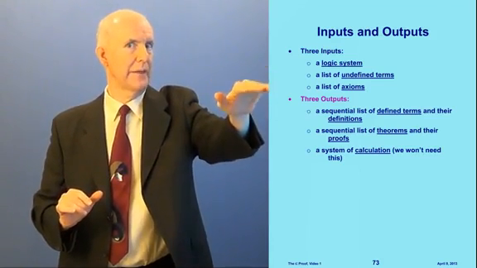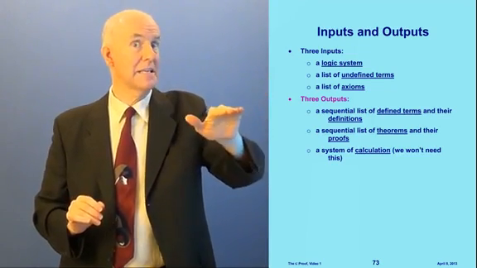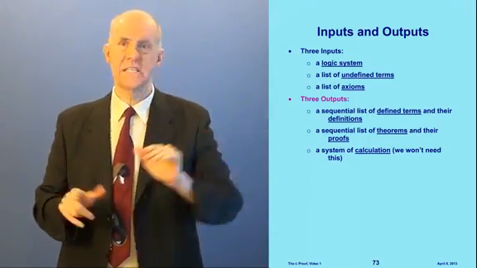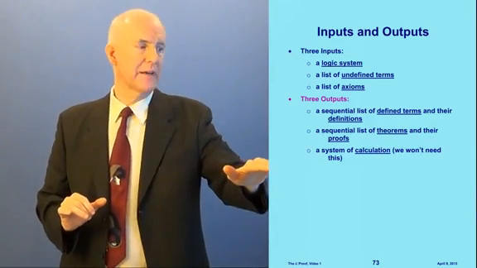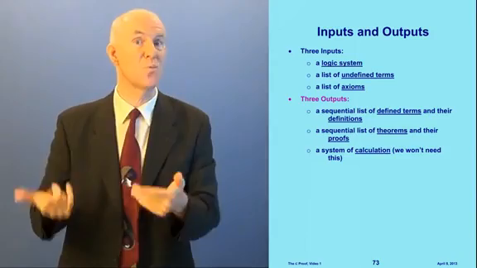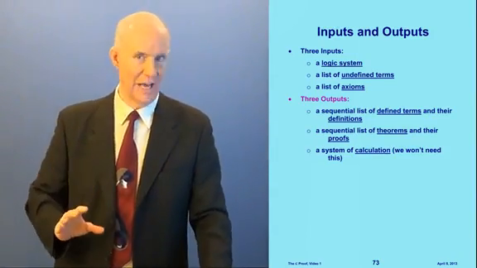There are lists up here where I don't care about the order. The sequential here is very important. A sequential list of defined terms and their definitions. A sequential list of theorems and their proofs. And a system of calculation. Now I'm including the last one on here because it's part of a mathematical theory, but we don't need it. Anyway, we don't need to calculate anything.